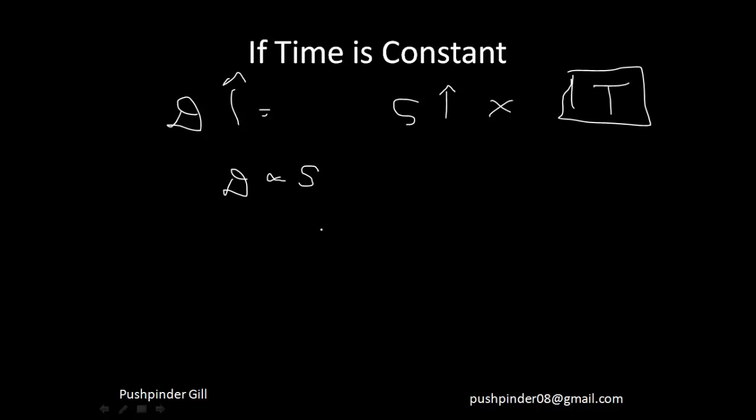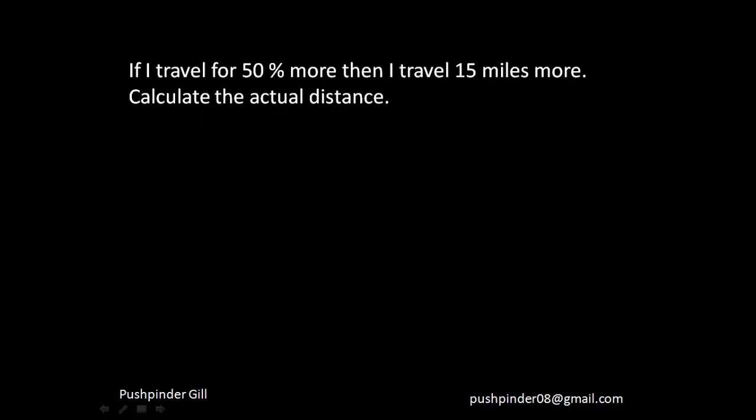So if distance is directly proportional to speed, I can come to the conclusion that if distance gets multiplied by k, speed will also get multiplied by k. And if distance is divided by k, the speed will also get divided by k. It's pretty much the same stuff. So if time is constant, distance is directly proportional to speed. I hope you're understanding now, because it's becoming more and more clear. So let's see this question.